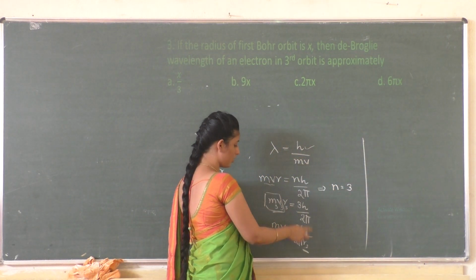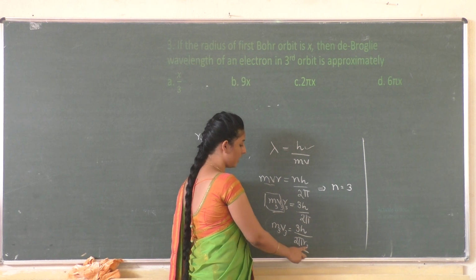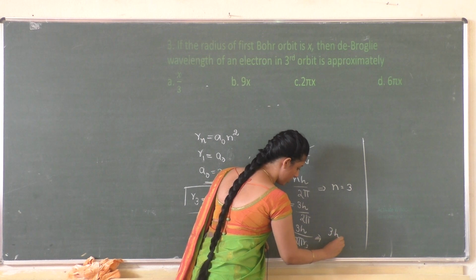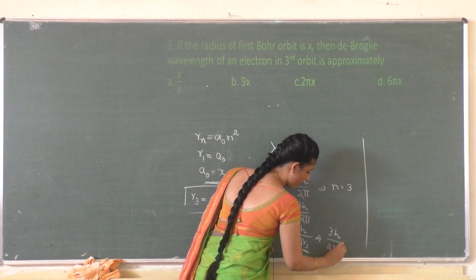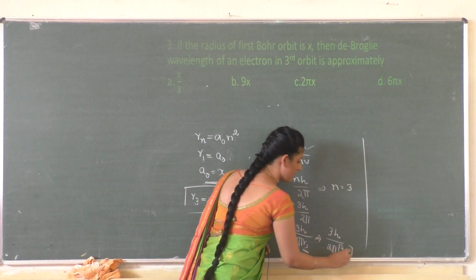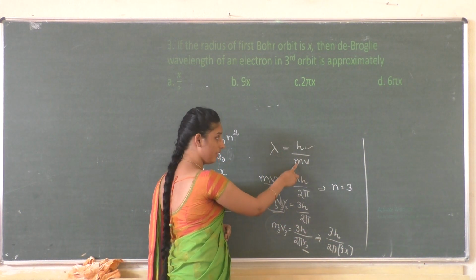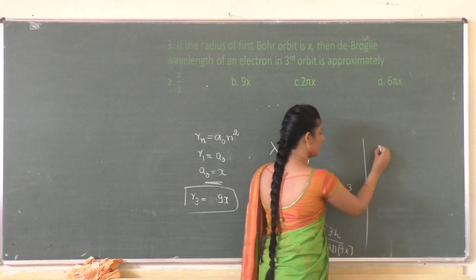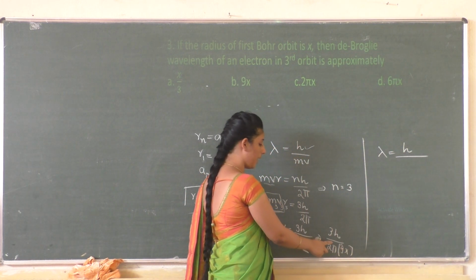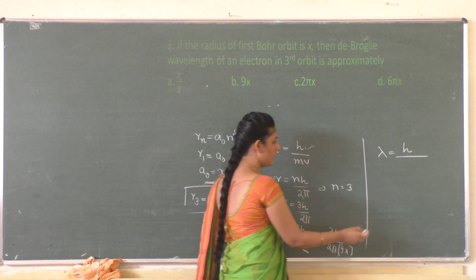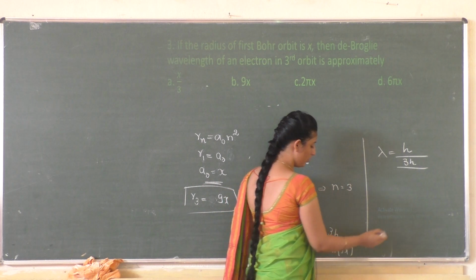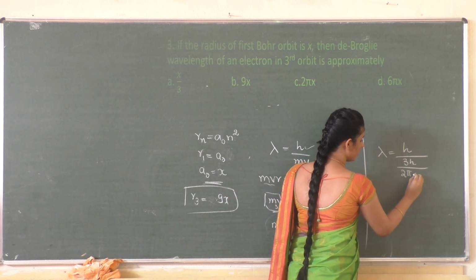Substituting all these values of m3, v3 and r3, we get 3h by 2 pi, where the value of r3 is 9x. Just substitute the value of mv in the de Broglie equation: lambda is equal to h divided by mv, and mv is nothing but 3h divided by 2 pi into 9x.